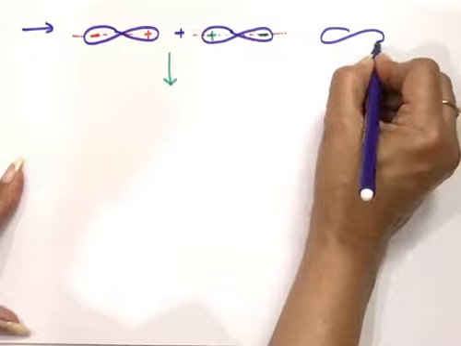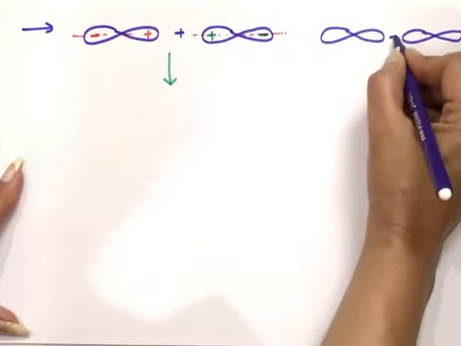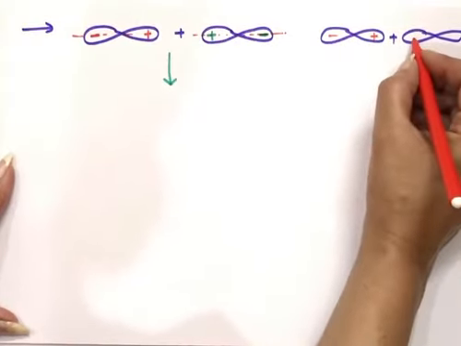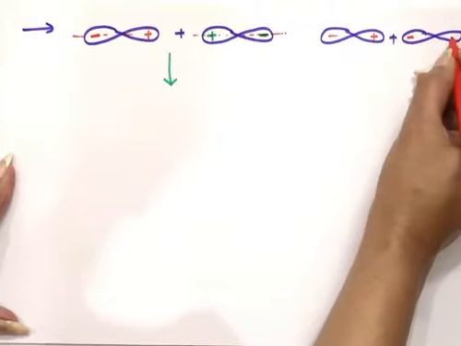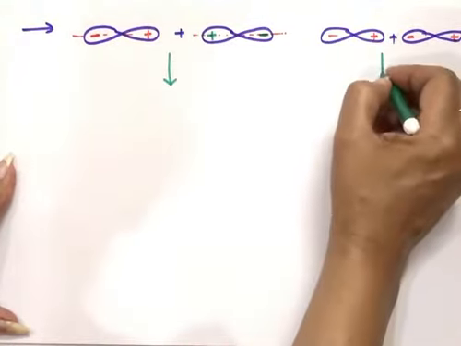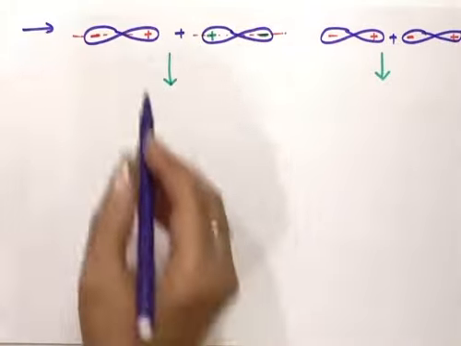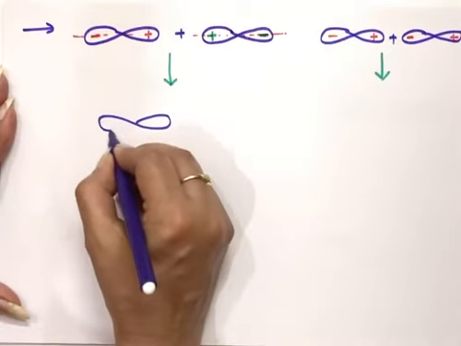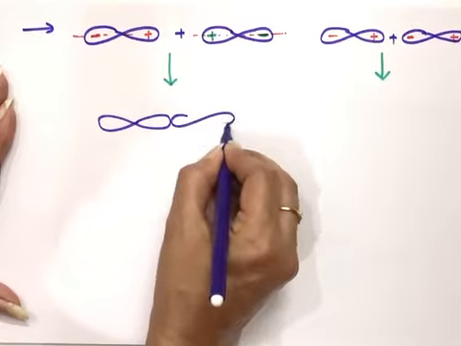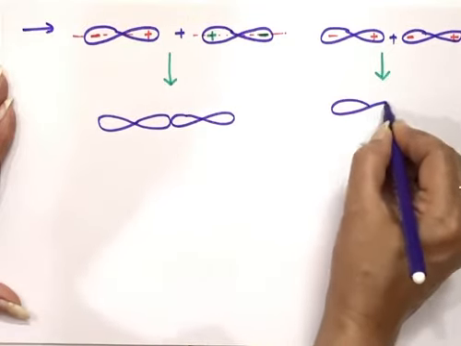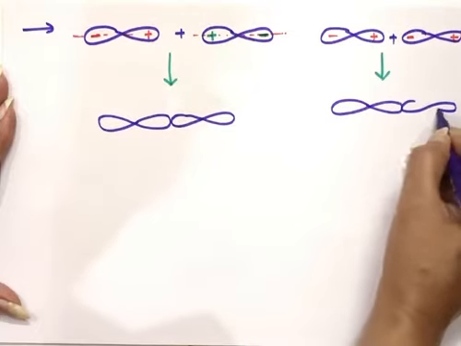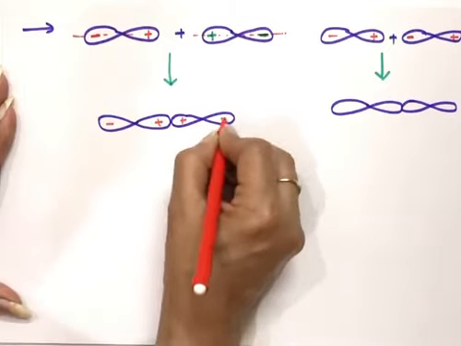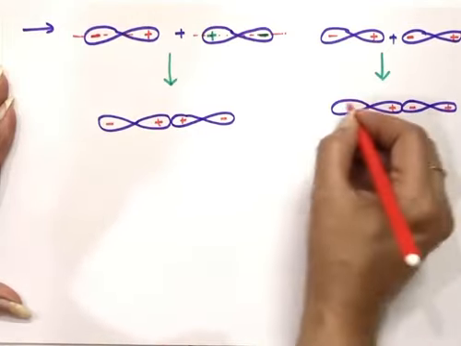But we can have a second condition also. In this case, this side if I am writing plus, for another 2pz atomic orbital I am writing minus. So when they are overlapping, there will be repulsion. When there is attraction, the middle wall of these will dissolve, and they come close to each other. But when they are close to each other, in this case, because same signs are overlapping here, there is attraction, and here opposite signs are there, so there is repulsion.